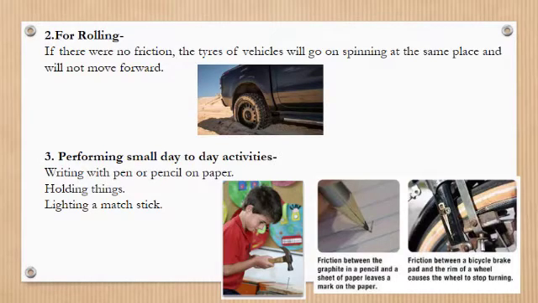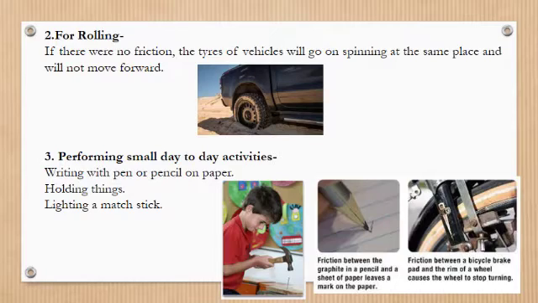Other uses of friction are in performing different small day-to-day activities like writing with pen or pencil on paper, holding things, lighting a matchstick. Friction between graphite in the pencil and a sheet of paper leaves a mark on the paper. This is how it helps. Friction also helps to put a nail into the wall.